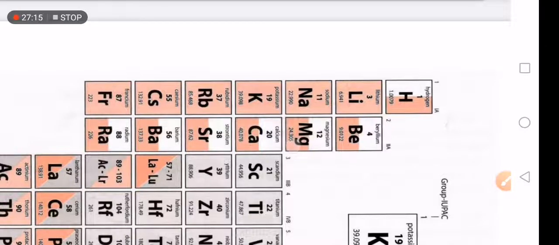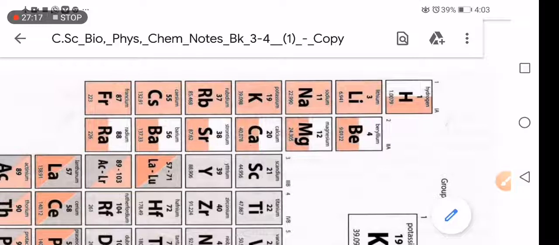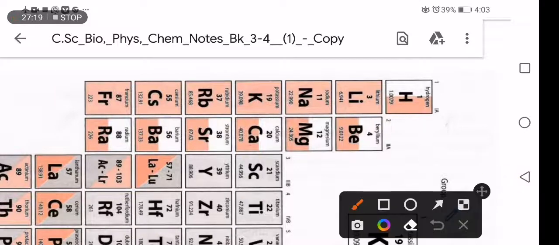For example, let us use magnesium as our example. Magnesium has 12 electrons. This is the number of electrons, or the atomic number.